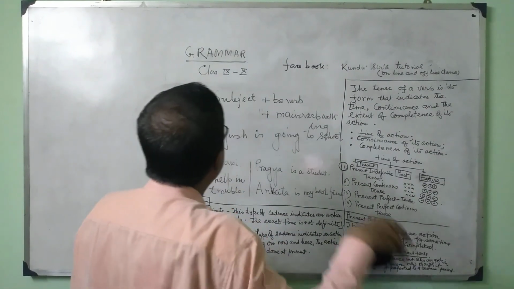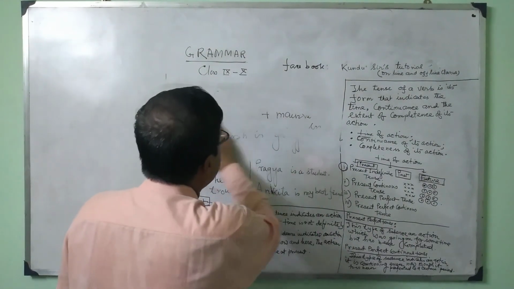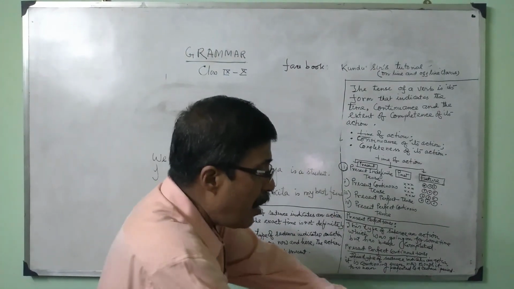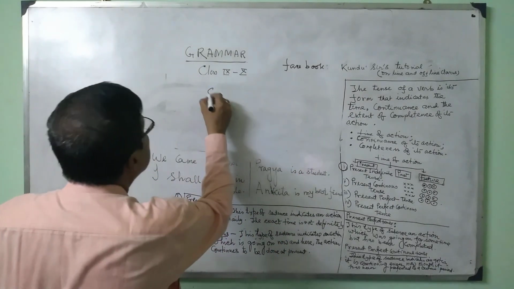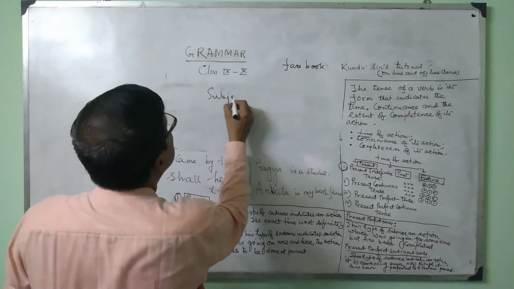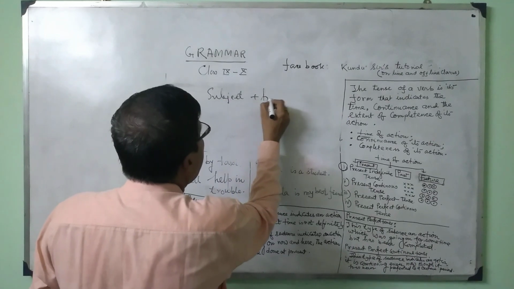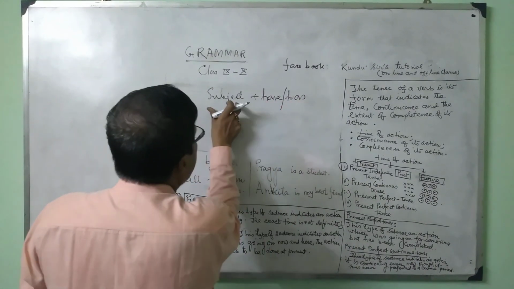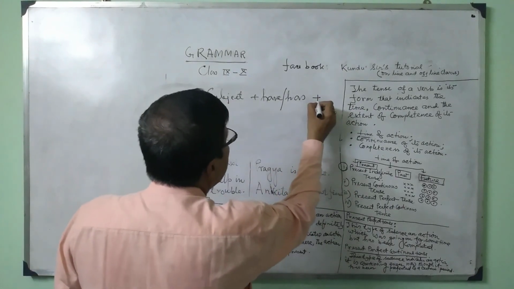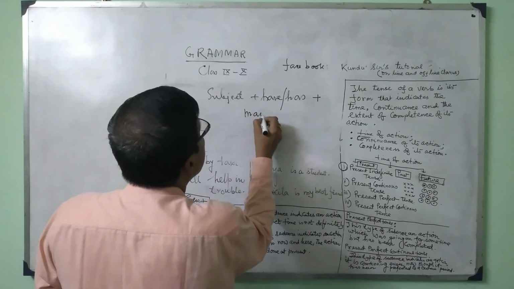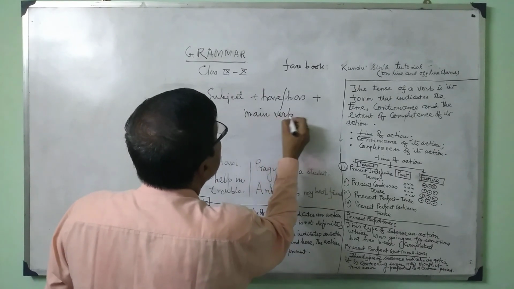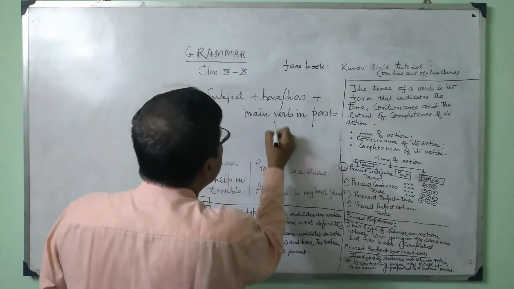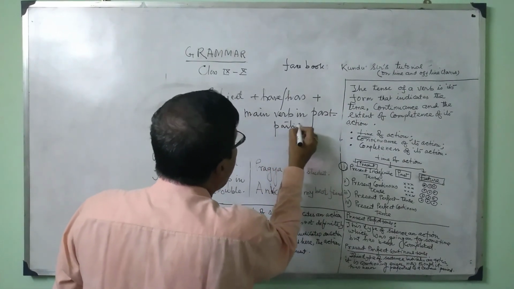Now I am explaining the present perfect tense. What is the rule for present perfect tense? The rule is: first subject, plus have or has according to the subject, then the main verb in past participle form.